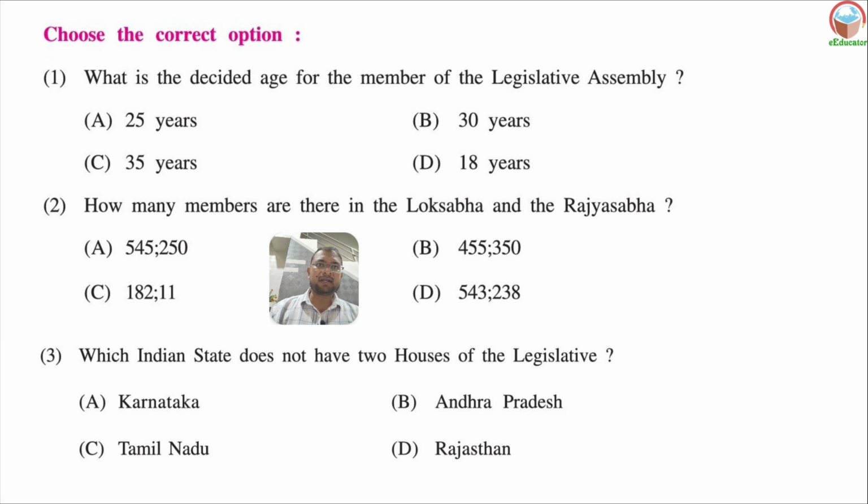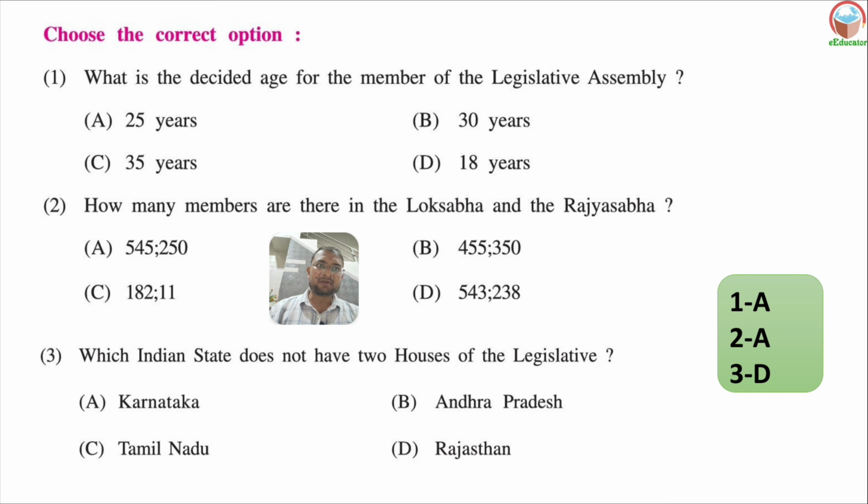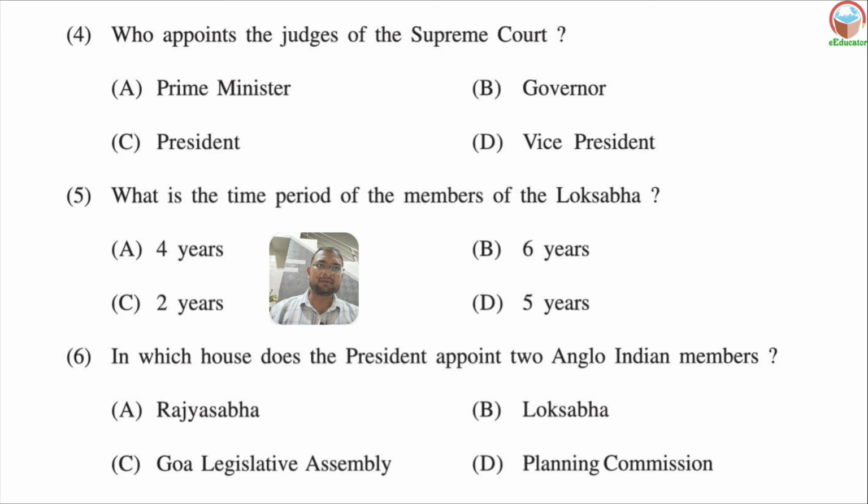Okay, MCQs are here. What is the decided age for the members of a legislative assembly? 25 years. How many members are there in Lok Sabha and Rajya Sabha? 545 and 250. Which Indian state does not have two houses of a legislature? Two houses of a legislature means legislative council and legislative assembly. So Rajasthan here. So first is B, second A and third D.